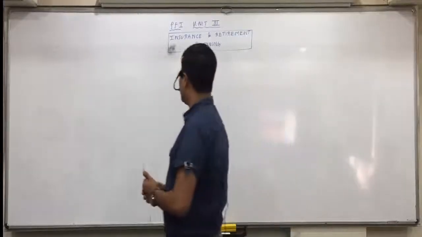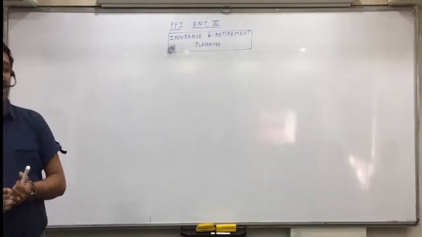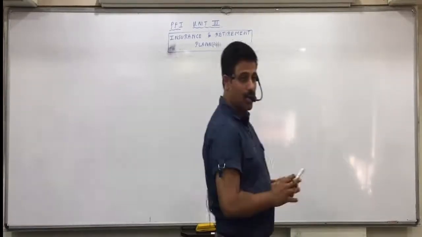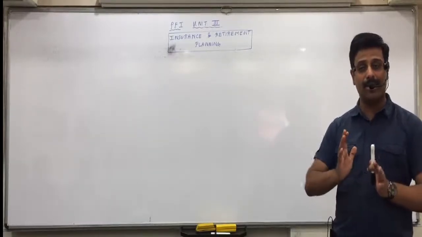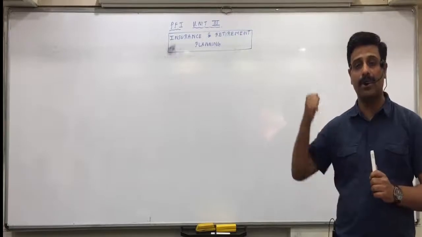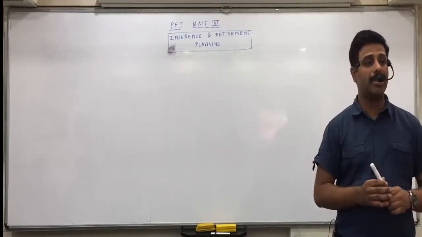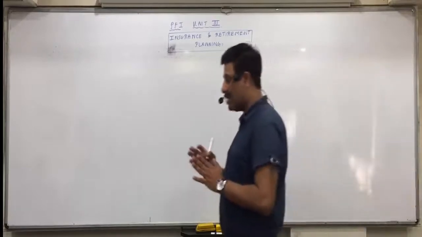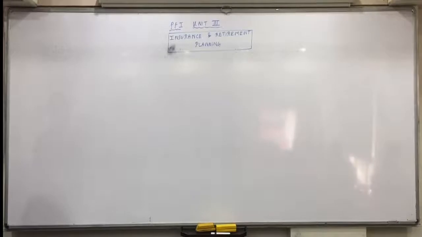Now we attended personal finance investment subject. Unit 1, we studied how to make your income statement and balance sheet. So current planning. Income statement and balance sheet was actually the past planning. Past planning means what has happened in the last 1 year. You make income statement and balance sheet and try to find out, did you have sufficient savings and surplus or not? And what is your financial position at the end of the year? So last 1 year's statements, how to make, we studied in Unit 1.